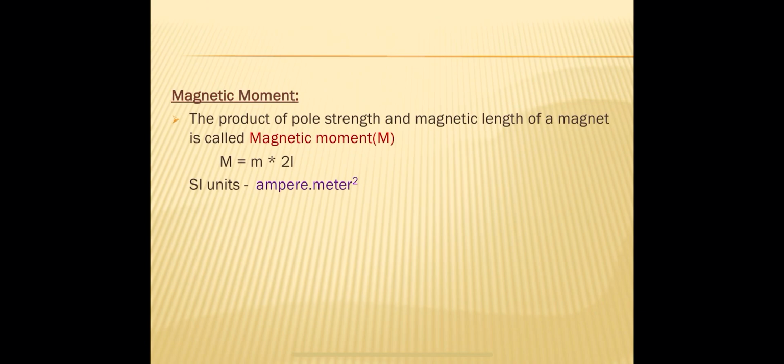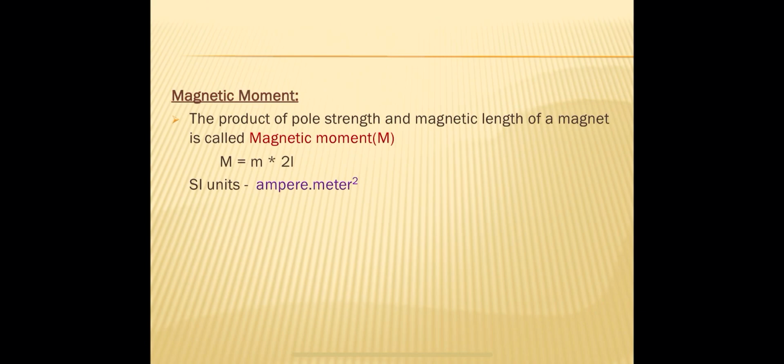Magnetic length is represented by 2L. The units for pole strength are ampere meter, and the units of magnetic length are meter. So the SI units of magnetic moment are ampere meter square.